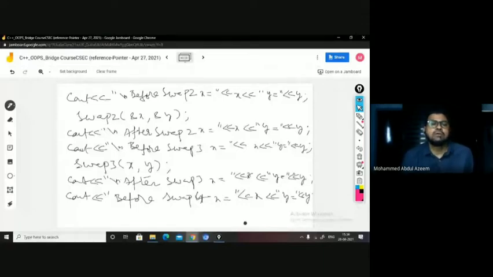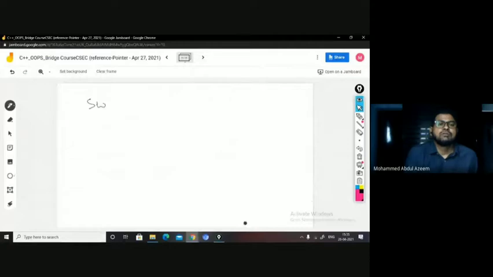Now I am calling swap4. I'll call it in the next page. Calling swap4. Now swap4 is a constant reference, right? So for constant reference also, I need to just pass the actual argument. That's it, right?